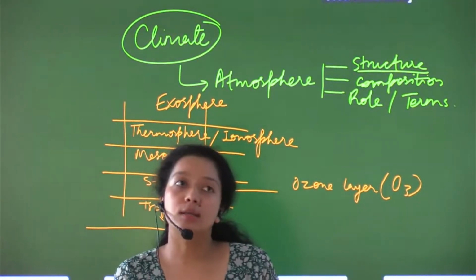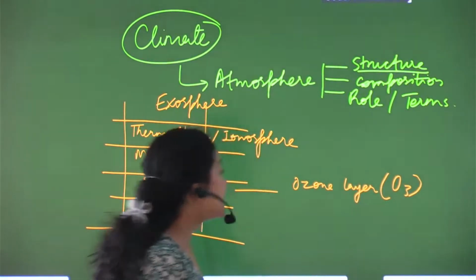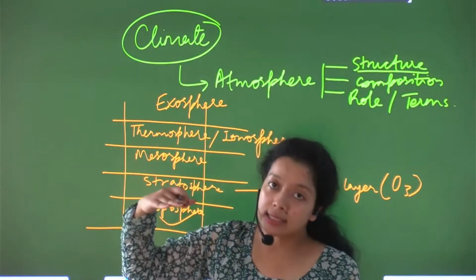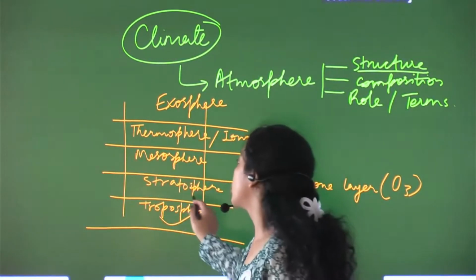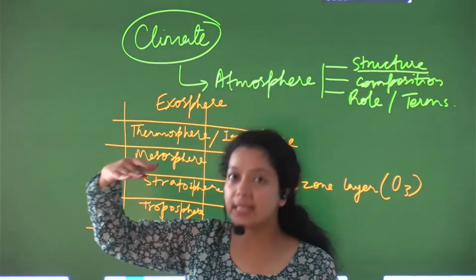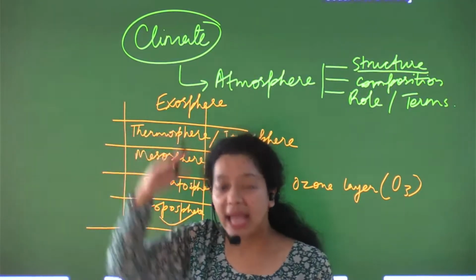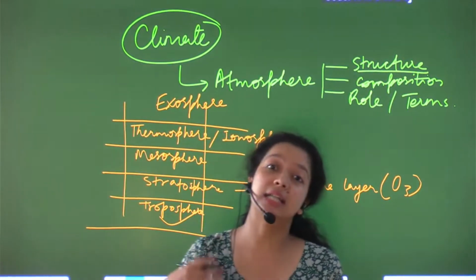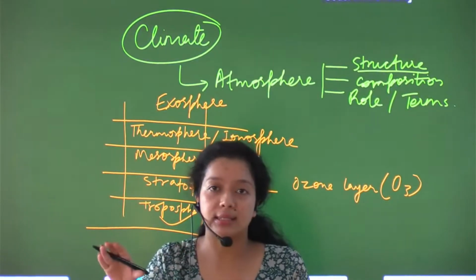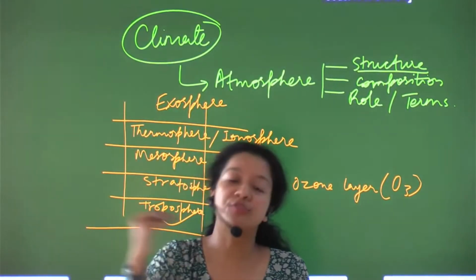Fine. Now this ozone layer is there, but other than this, all the flights take place in this portion, the stratosphere. Why so? Because to fly in the sky, the pilot needs a clear vision. And as we know, troposphere contains the clouds and everything. So stratosphere is cloudless. It has got no weather like conditions. So it gives a clear path to travel, to fly over.